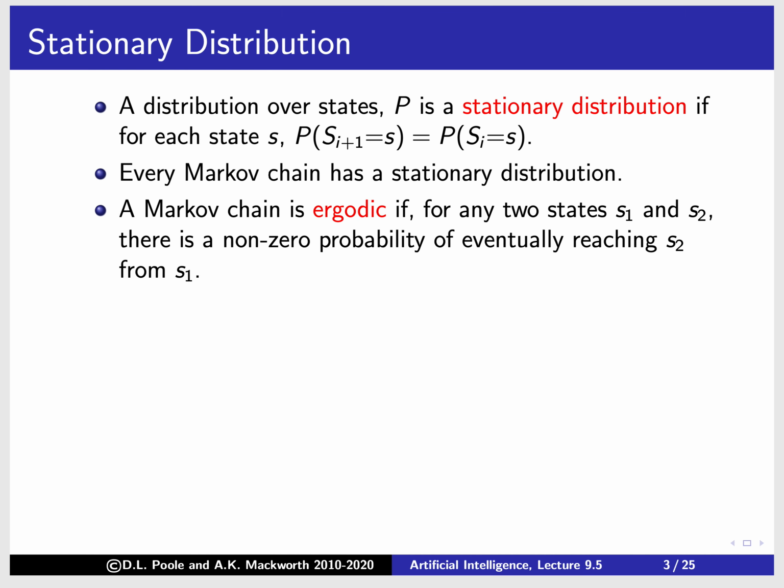A Markov chain is ergodic, which is a funny word, if for any two states there's a non-zero probability of eventually reaching S2 from S1. So eventually you can reach any state from any other state.